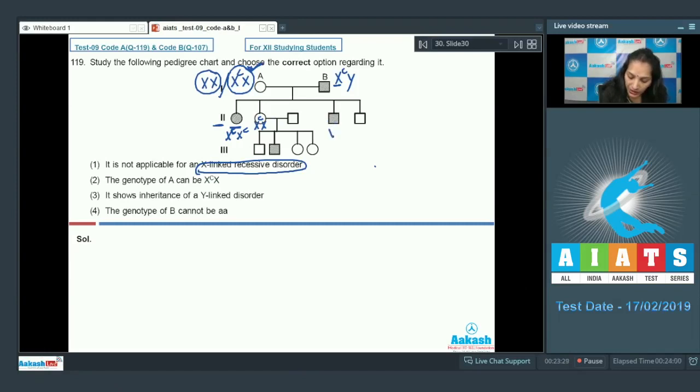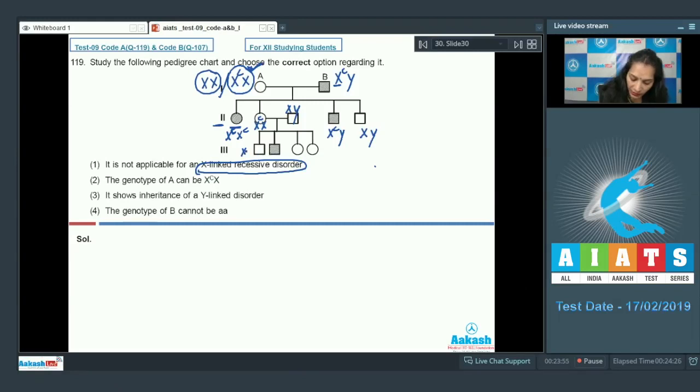This is affected, which means XC is coming from the mother and Y from the father. This male is normal. It means the normal X chromosome is coming from the mother and Y from the father. Now, this person should have the genotype XY. This male is normal.